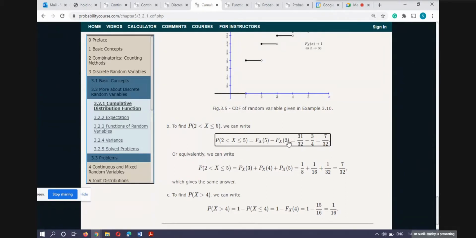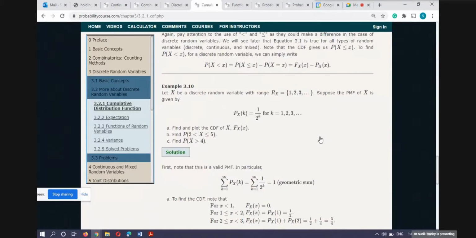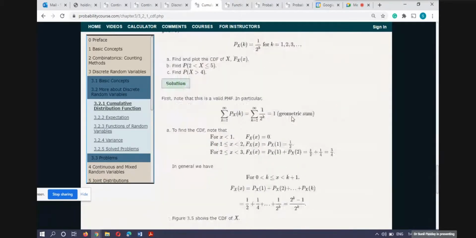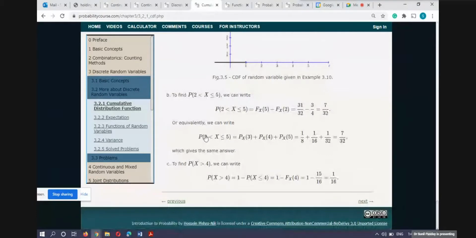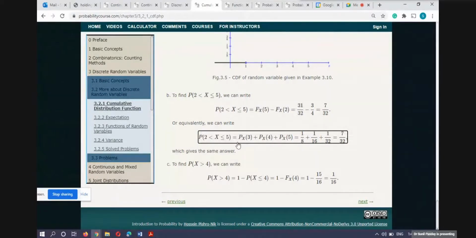Here you have used the property of the distribution function, that this probability can be calculated with the help of the cumulative distribution function by using this result. But in this book they have also shown that we can directly calculate like this.